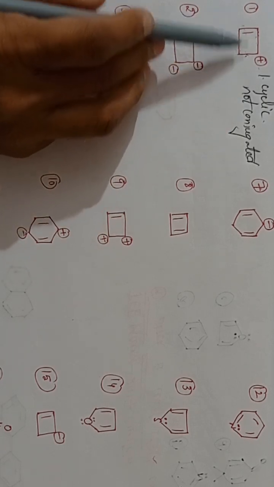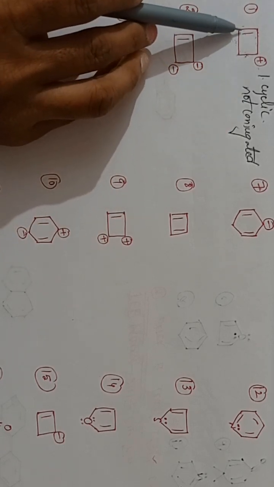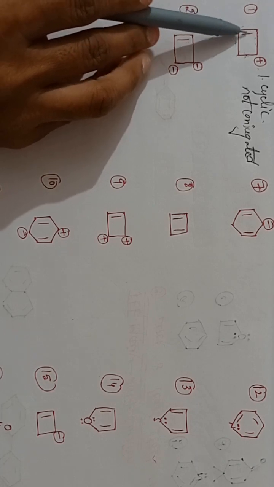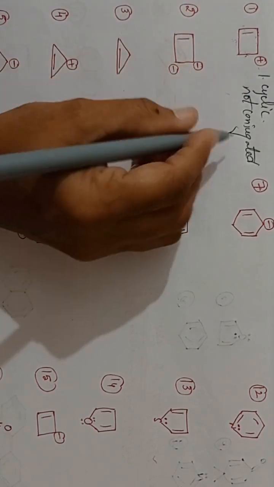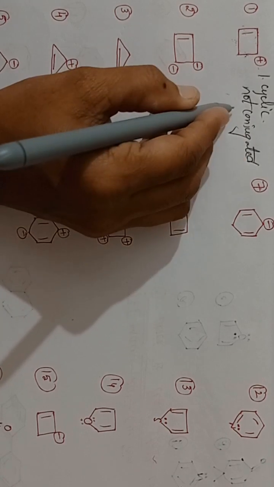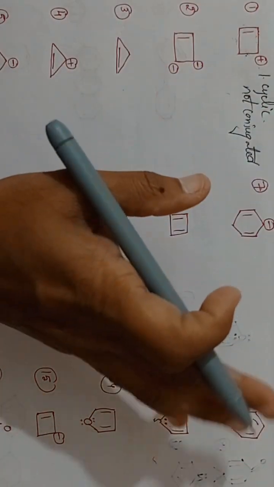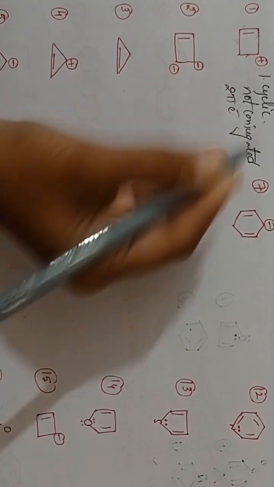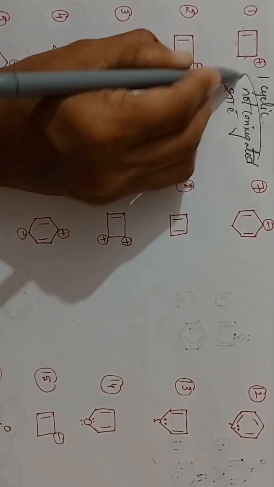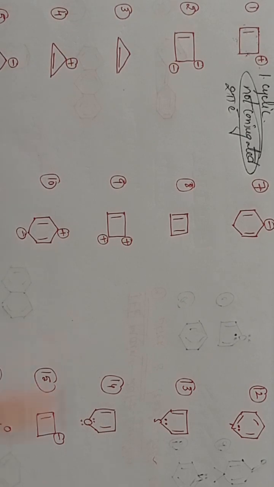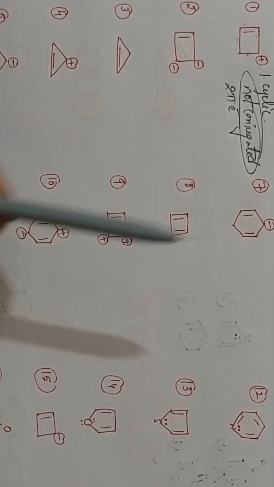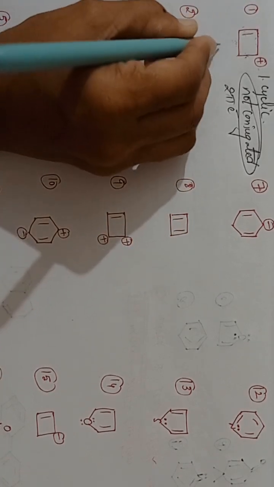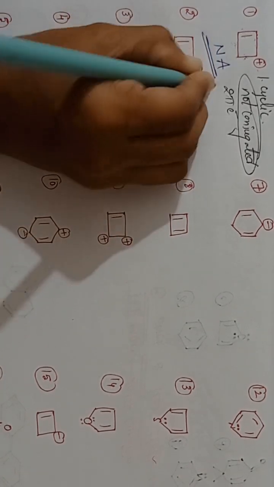Next, coming to the electrons. Find out the pi electrons, students. How many electrons are there here? Only 2 electrons. This is a pi bond, so 2 pi electrons. It is not conjugated, so one condition is not satisfied. 2 pi electrons are there, but it is not conjugated. So that's why it is a non-aromatic compound. Are you clear? This is a non-aromatic compound.